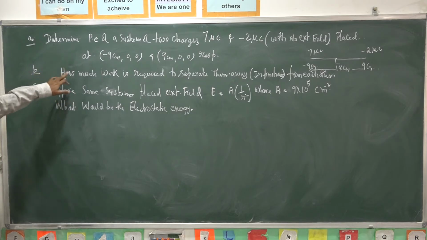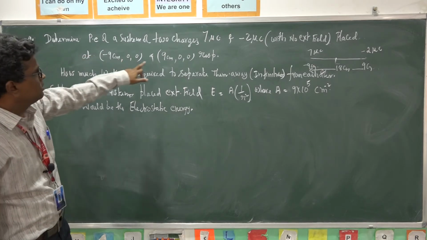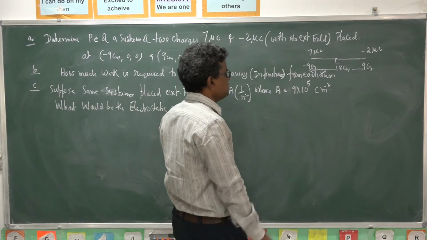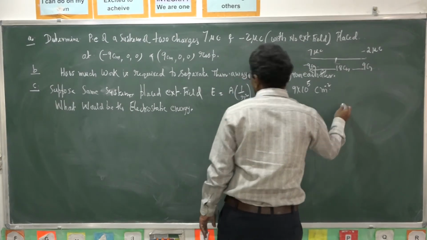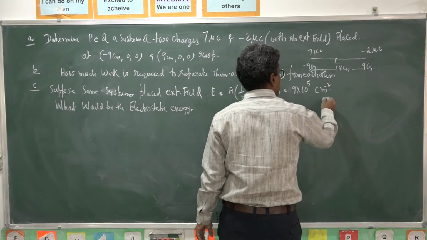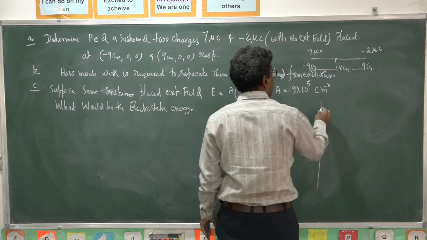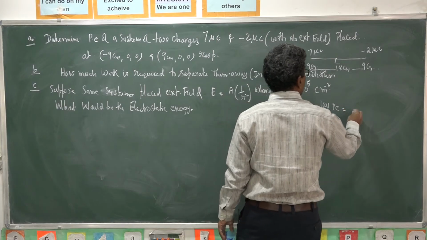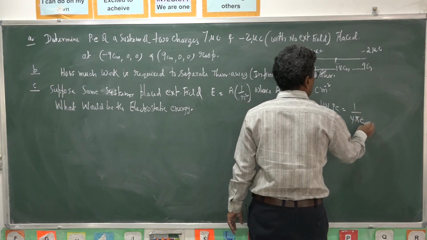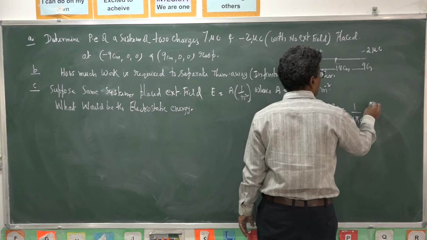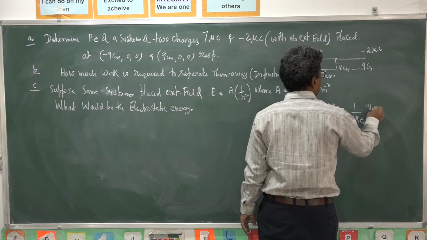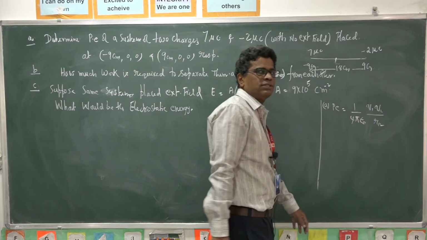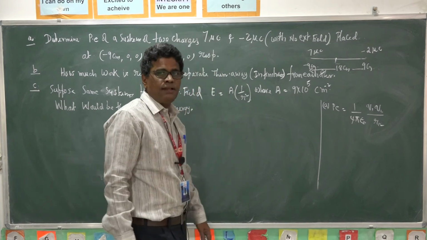Now, what is the work done? What is the potential energy of the system? There is no external field, so the potential energy of the system, the answer for A, is 1 by 4 pi epsilon naught Q1 Q2 by R12. We have this expression when there is no external field.